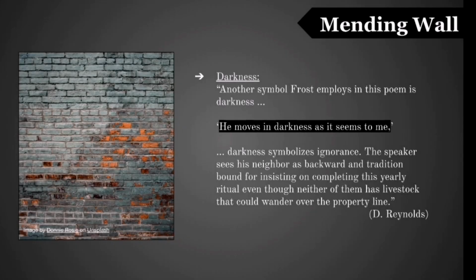A third example of a symbol in Mending Wall is darkness. He moves in darkness as it seems to me. Darkness symbolizes ignorance. The speaker sees his neighbor as backward and tradition-bound for insisting on completing this yearly ritual even though neither of them has livestock that could wander over the property line.